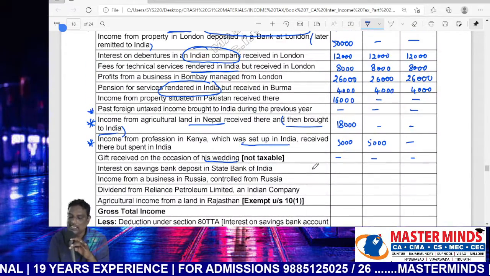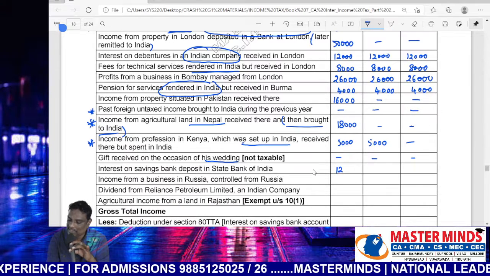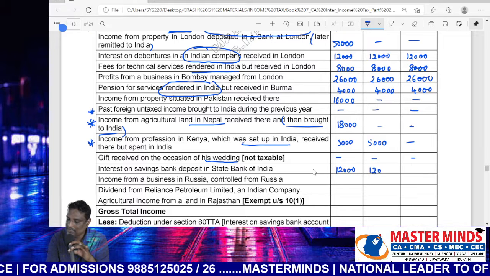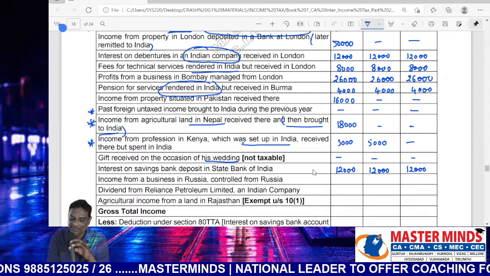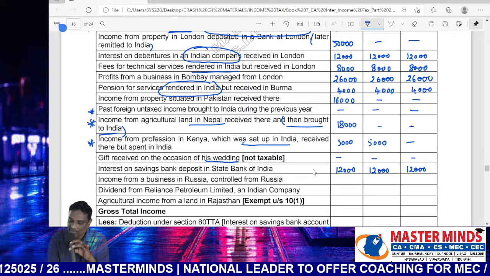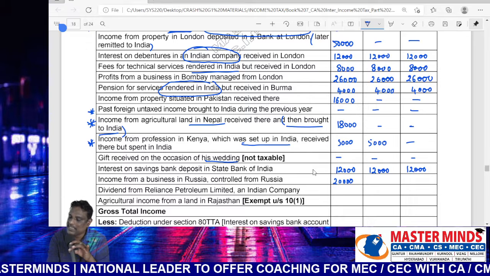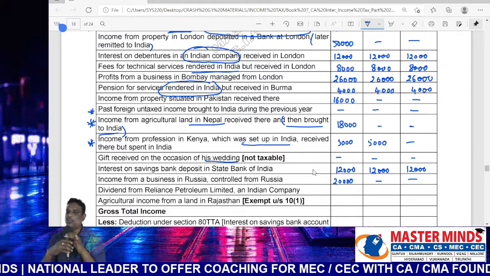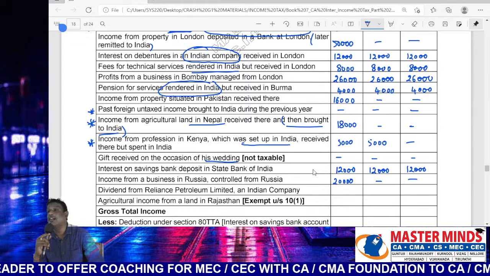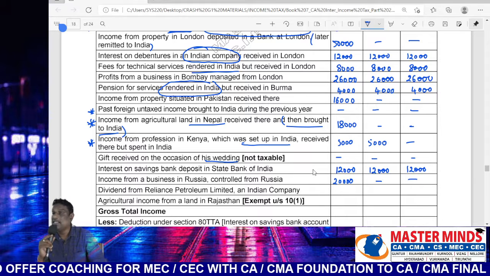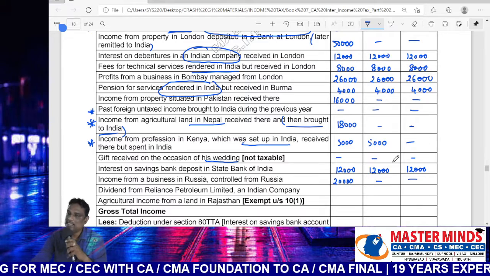Interest on savings bank account, amount 12,000. Taxable in all cases. Next, income from business in Russia, controlled from Russia. Taxable in only the first case. Amount 20,000. Not taxable in the second case and third case, because both earnings and receipts are located outside India and control is also located outside India. If it was controlled from India, then it would be taxable in the second case also. But here the control is also located outside India. Taxable in only the first case.